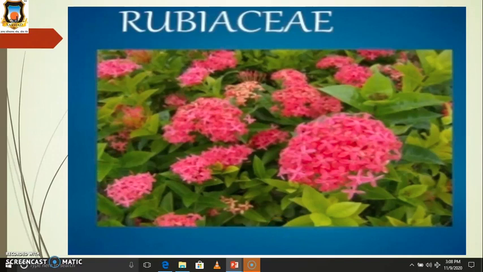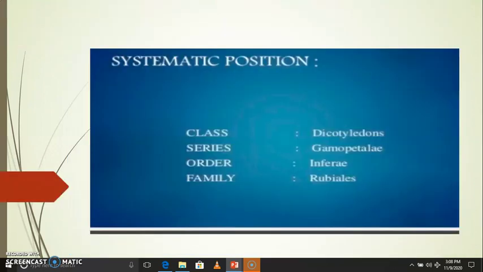In this lecture we are going to study the next family, Rubiaceae. The systematic position of this family: it belongs to class Dicotyledon, series Gamopetalae. Gamopetalae means the petals are fused. Then the order is Inferi.